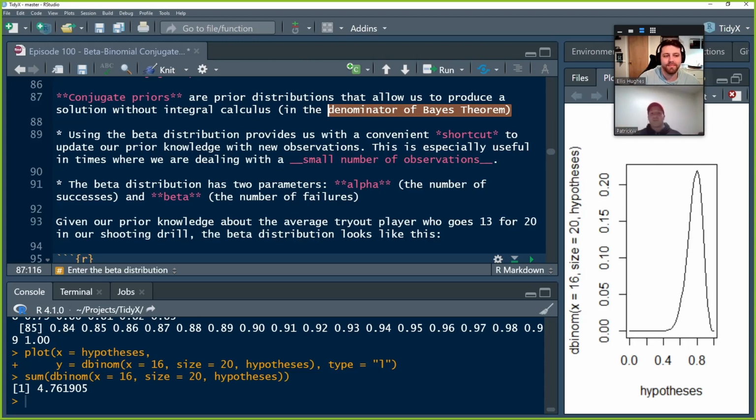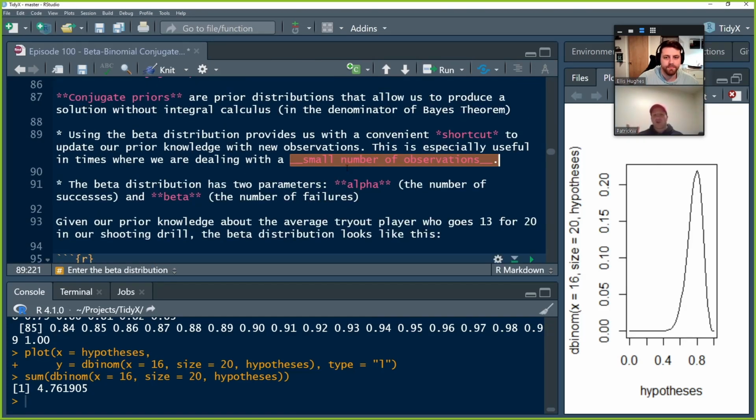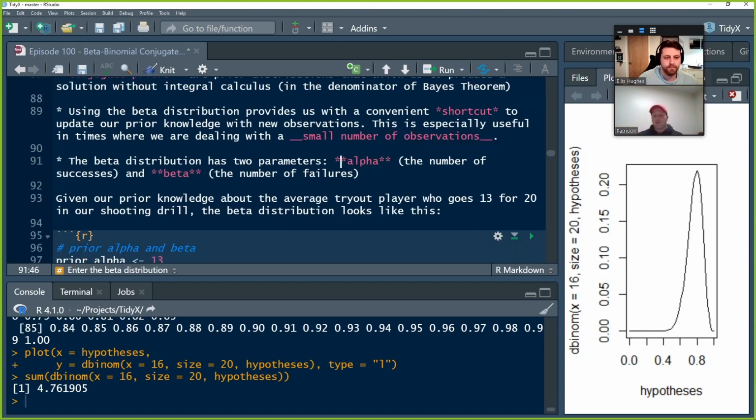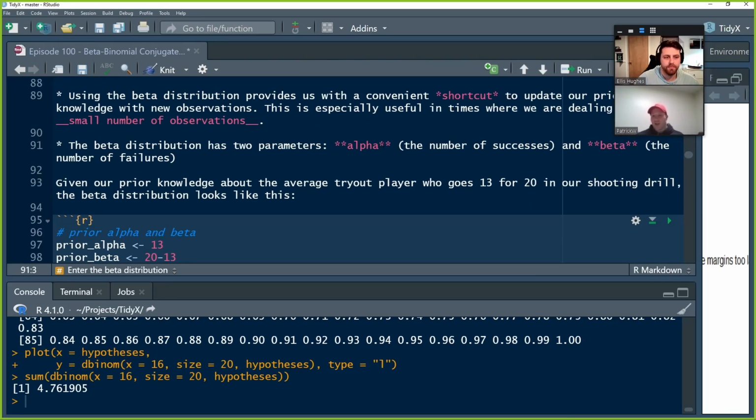But with conjugate priors, and we'll talk about these for normal distributions and count distributions going forward, this gives us a really convenient shortcut to update our prior knowledge with new observations. And it's especially useful when we're dealing with small numbers of observations like we have here. So the beta distribution takes on 2 parameters, an alpha, which is the number of successes, and a beta, which is the number of failures. And then to get the average, we just do alpha divided by alpha plus beta. So alpha divided by the total number of observations.